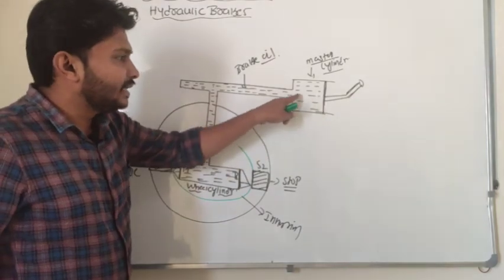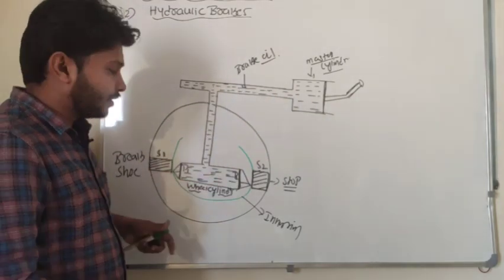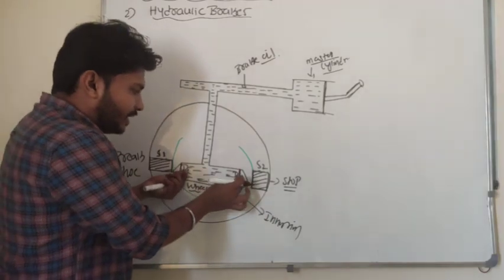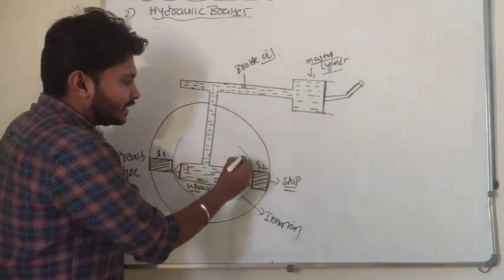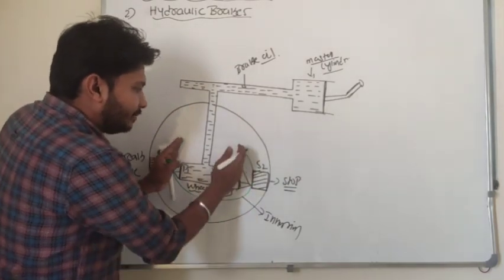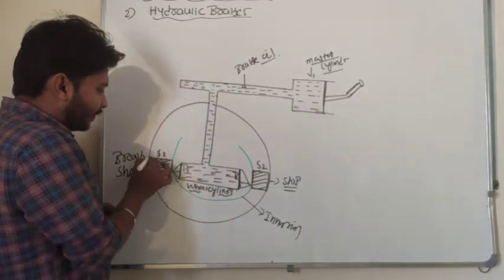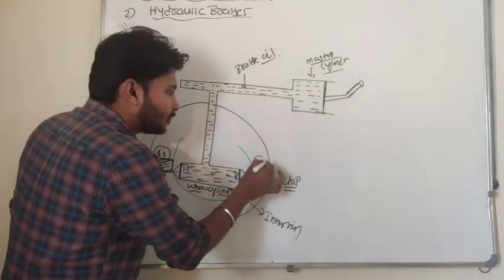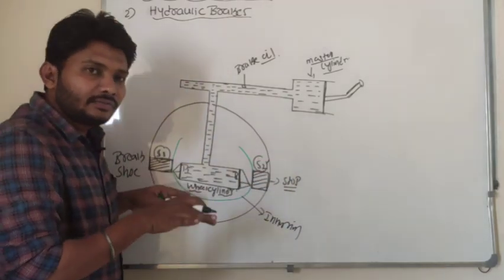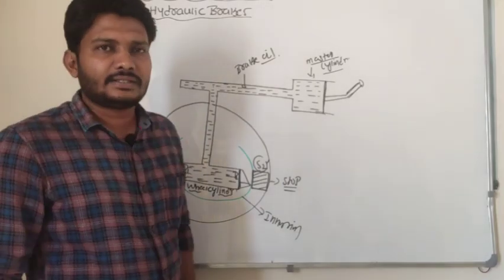If pressure is exerted at any part of the fluid, that pressure is going to transmit in all directions. So pistons P1 and P2 are going to move away here. As a result, the inner rim is going to expand. If the inner rim expands, friction is developed between the shoes S1 and S2 and the wheel. Because of this friction, the wheel stops its rotation. So this is the mechanism, right?